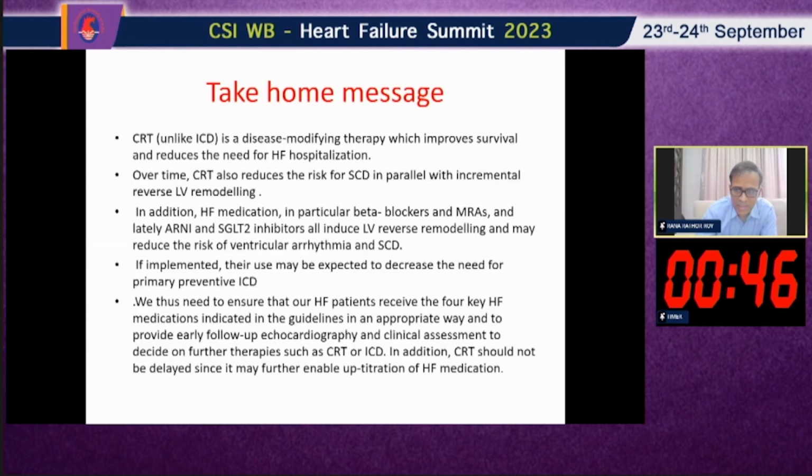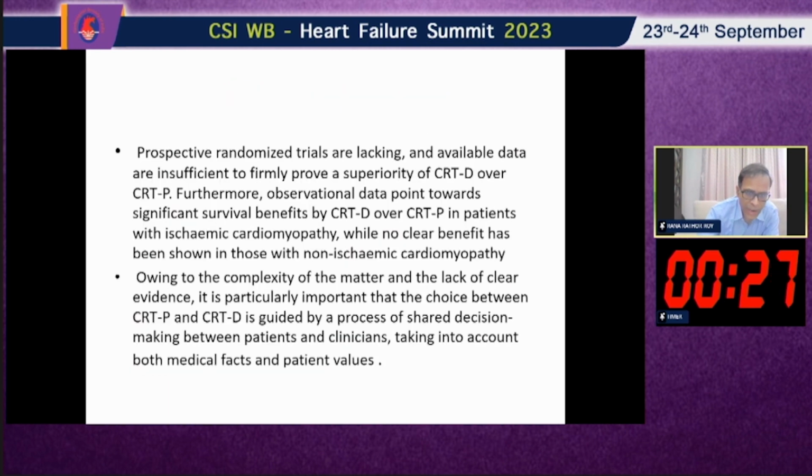So the take-home message is that CRT is a disease-modifying therapy which improves survival and reduces the need for hospitalization. Over time, CRT also reduces the risk of sudden cardiac death in patients with incremental reverse remodeling. And thus we need to ensure that our heart failure patients receive the four key heart failure medications indicated in the guidelines in an appropriate way. Owing to the complexity of the matter and the lack of clear evidence, it is particularly important that the choice between CRT-P and CRT-D is guided by a process of shared decision-making between patients and clinicians, taking into account both medical facts and patient values.